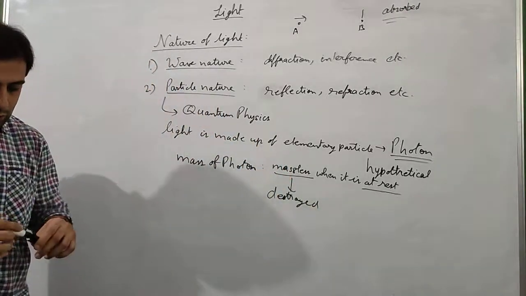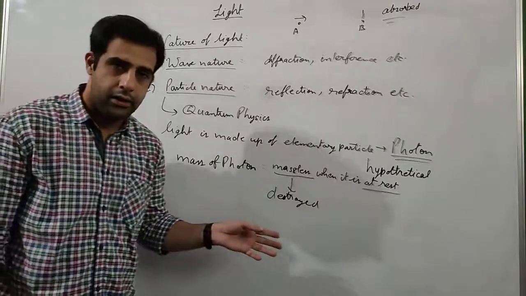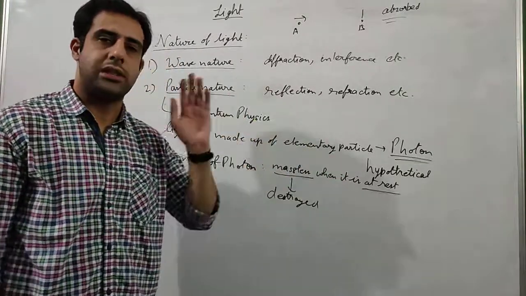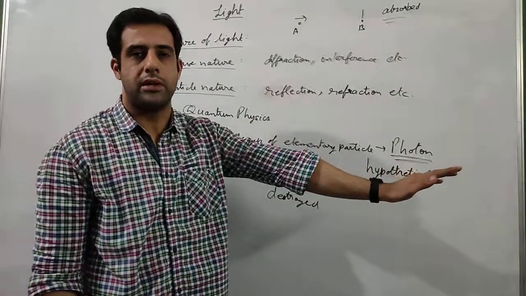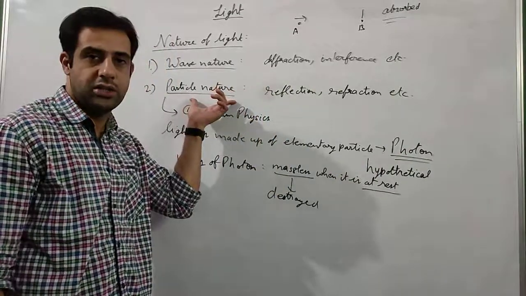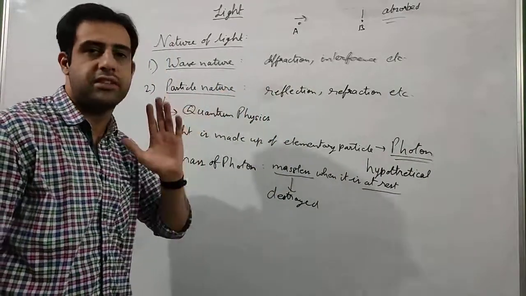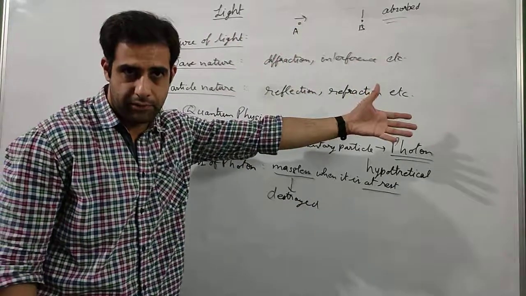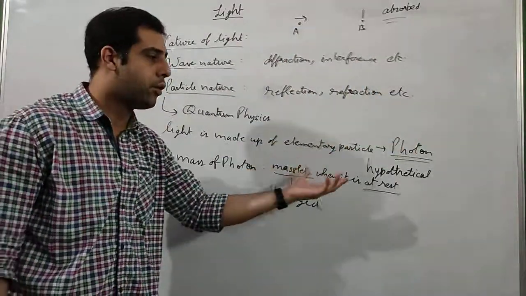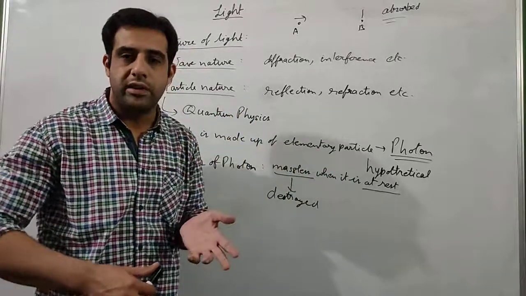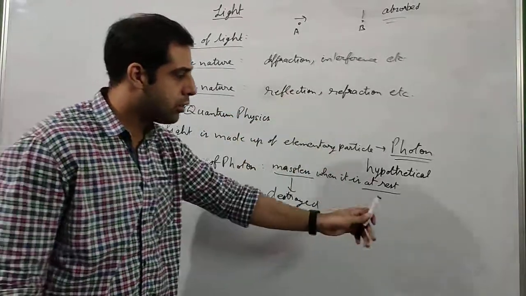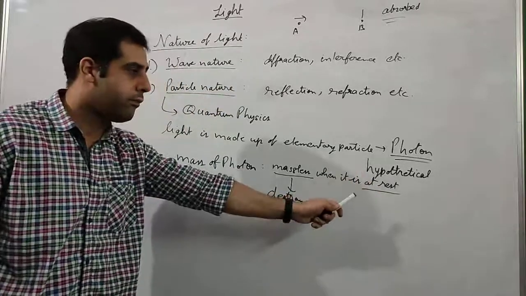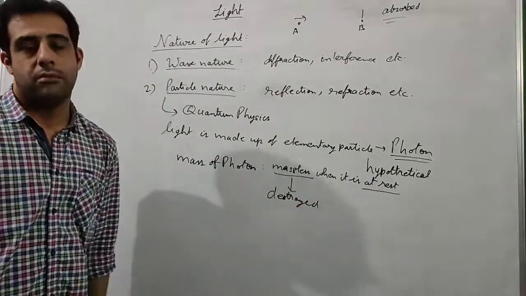So this photon theory is valid till the light is traveling, because till the light is traveling from one point to another point, it will show the particle nature, and to justify particle nature we said that light is made up of photon. But as soon as the light is absorbed by some object, we will say that photon is destroyed. Why do we say photon is destroyed? Because the photon came at rest, and when photon is at rest, it becomes massless.